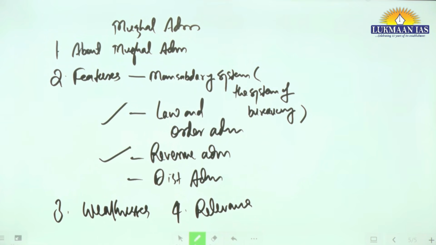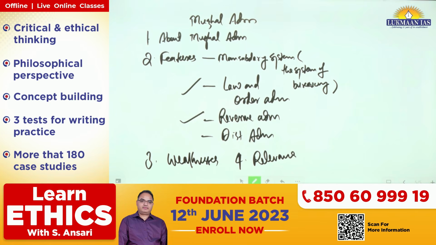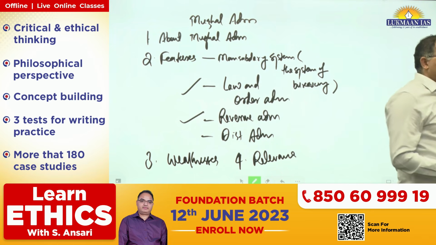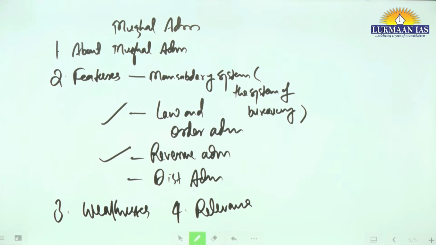At the same time, civil affairs were guided more by religion, tradition, and custom. So there was a lack of uniform civil code; the civil codes were decided as per religion, tradition, and custom.